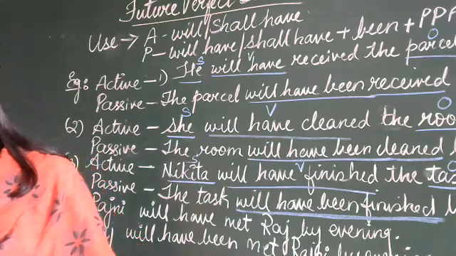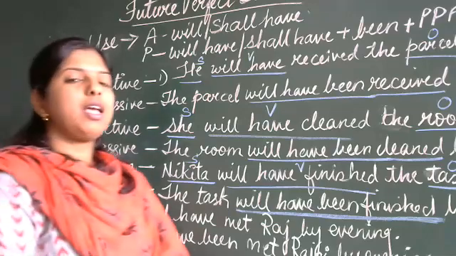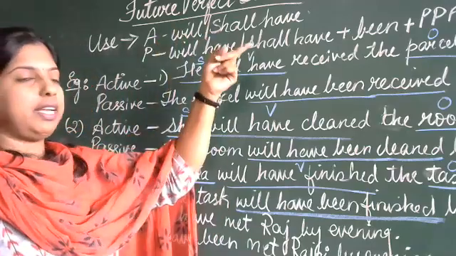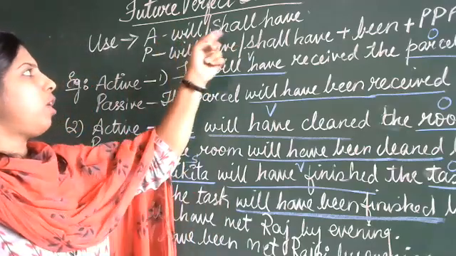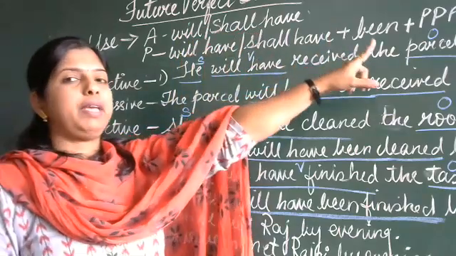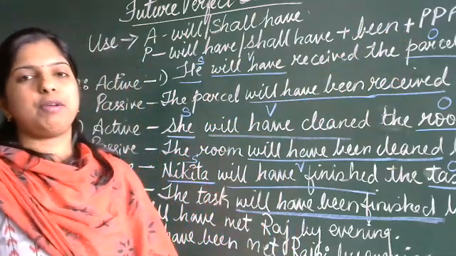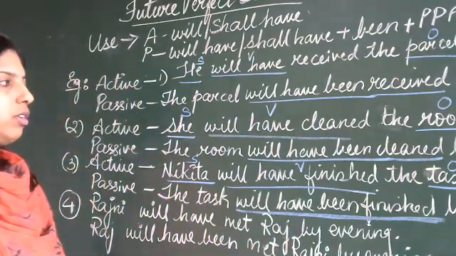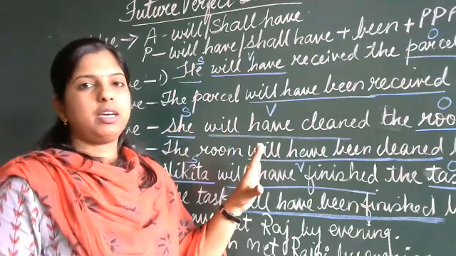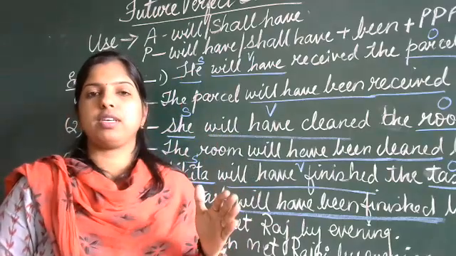Yes. For future tense, we have made use of will be or shall be plus the past participle form of the verb, and in the future perfect tense, we have used will or shall have plus been plus the past participle form of the verb. So I guess you have understood this concept by now. Clear? Yes, ma'am.